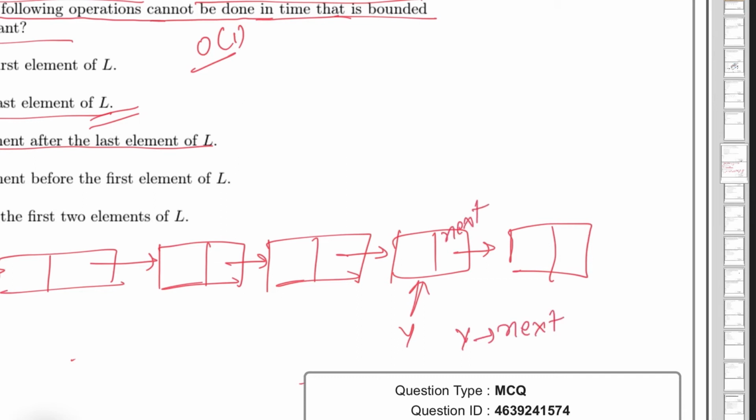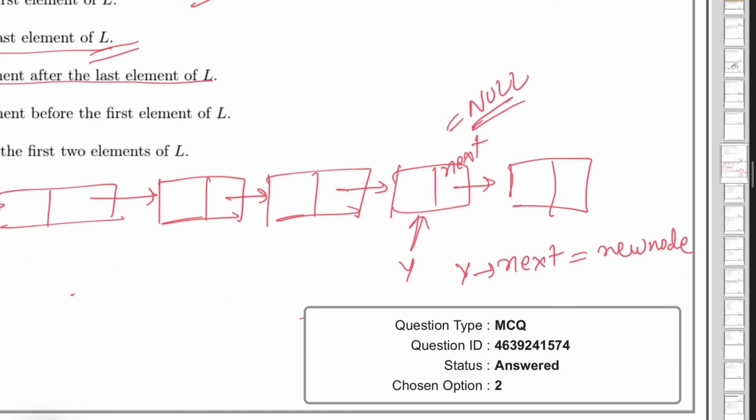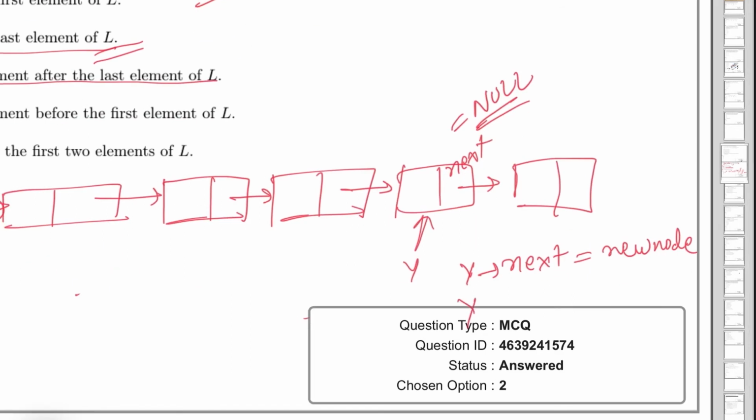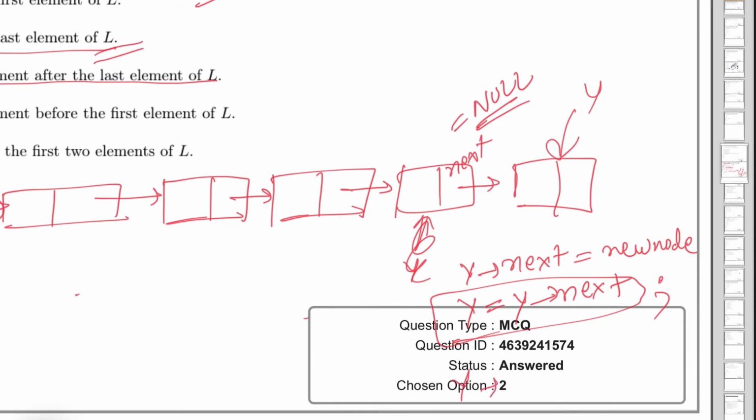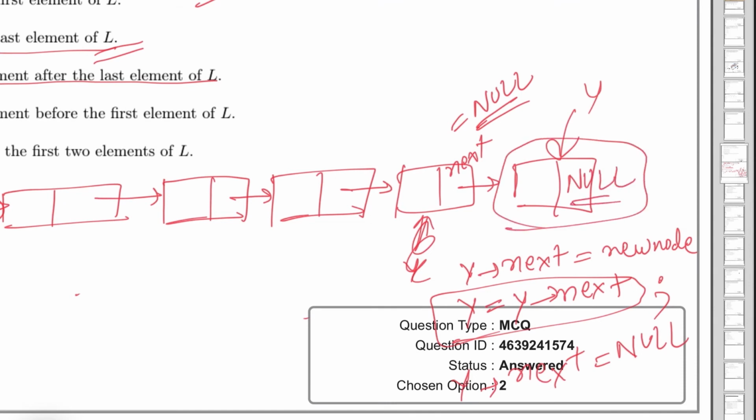This is the next node, whose next is null because there is no node further, right? Now it can be pointed to this new node, okay, and y can be shifted to the next node by this code, right? So y now will point at this location, and now y's next can be pointed to null, so this can be made null, so that this is the last node of this linked list.